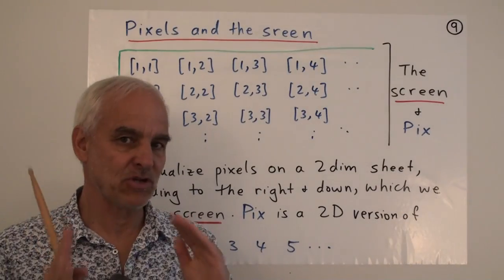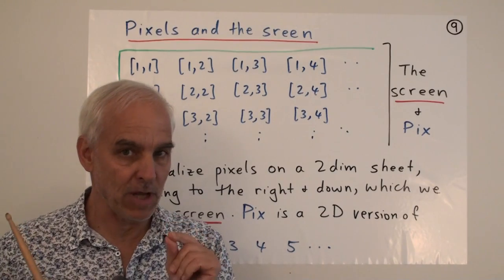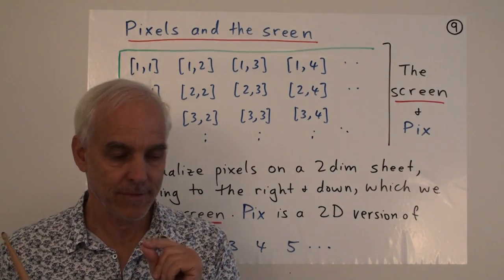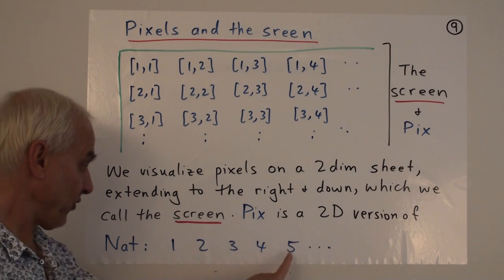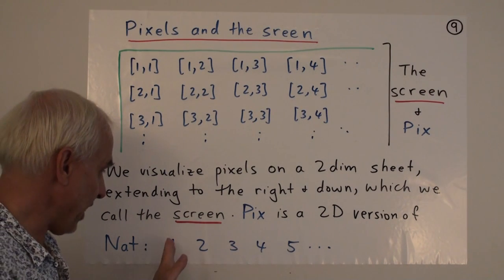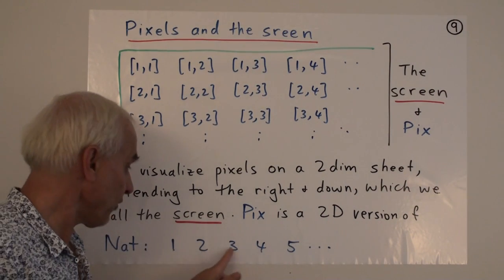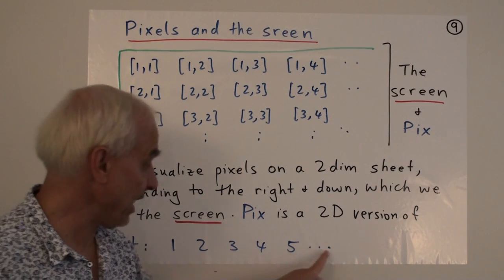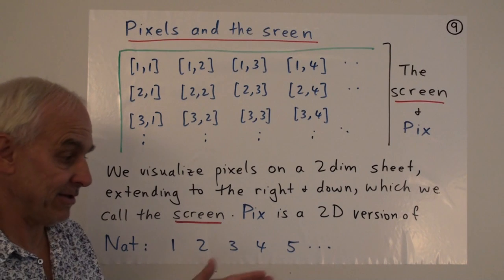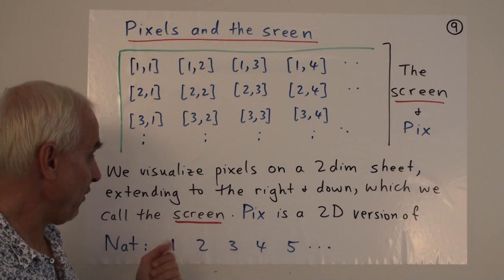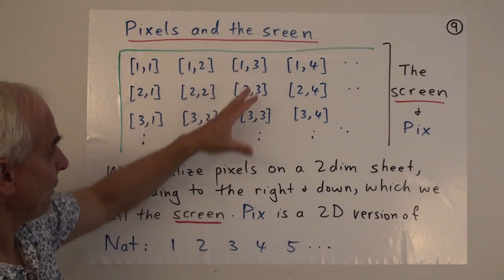And now let's talk about visualization. We're human beings, we like to draw pictures. So how are we going to visualize pix? Well, let me remind you of natural numbers. We can visualize them just by having a list, a discrete number line: 1, 2, 3, 4, 5, and so on. We want to consider a two-dimensional version of this, because pix is really just a two-dimensional version of natural numbers. And we're going to do that by introducing this particular notation.